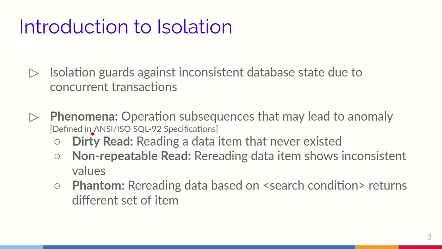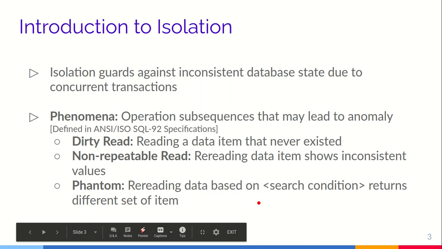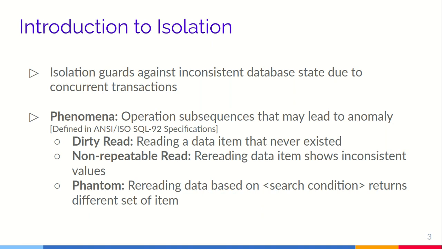In the ANSI SQL 92 specifications, they have described phenomena. Phenomena are basically some operation subsequences that might lead to an anomaly. They have defined three of those phenomena. One is the dirty read, where you read a data item that never really existed. The non-repeatable read, where rereading a data item shows inconsistent values. And phantom, which is rereading data based on a search condition that returns a different set of items. I'll explain these three phenomena in detail.